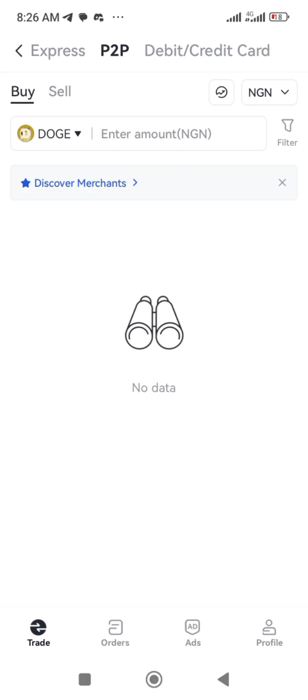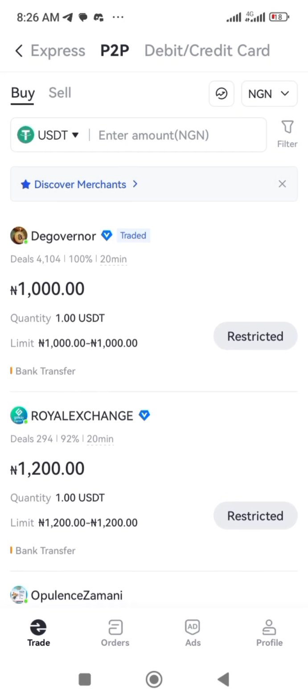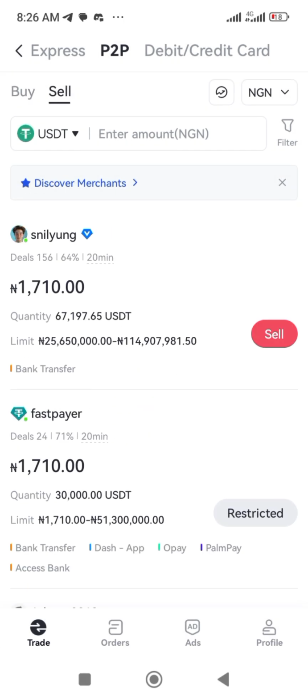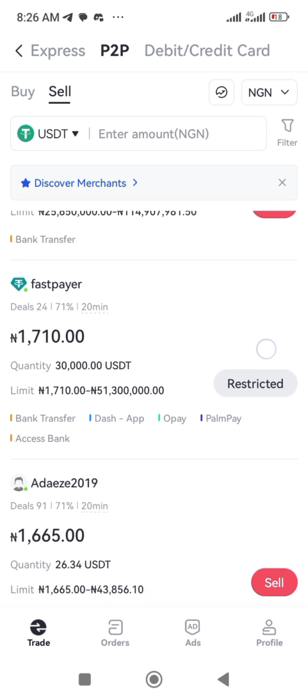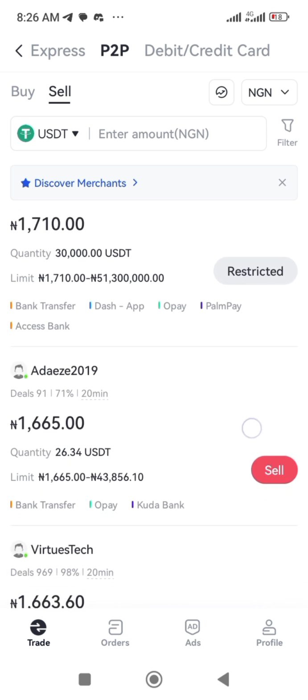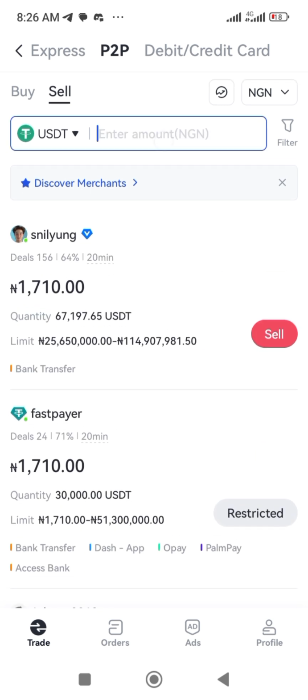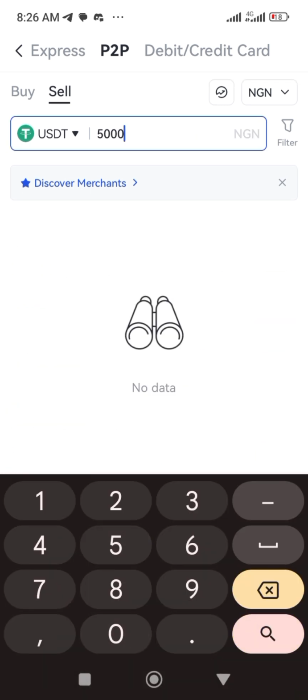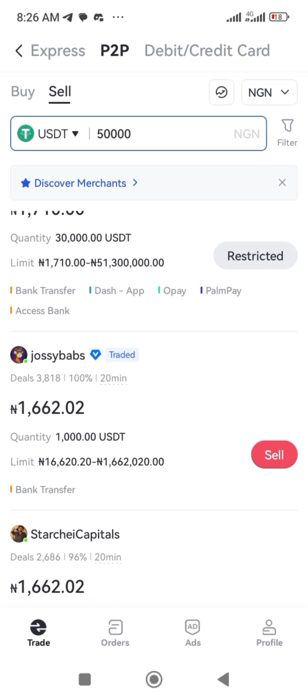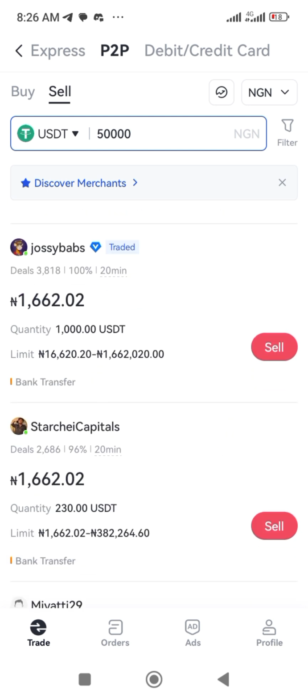Once you are on your P2P, you change this Doge to USDT. You click on sell. Once you click on sell, you come down here and look for a merchant. Let's just insert like 50,000. You see there is this merchant that you can sell your coin to.